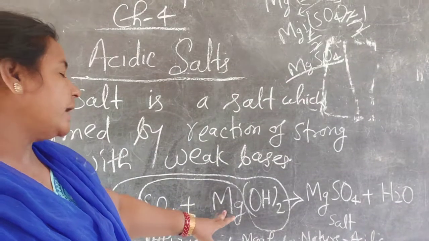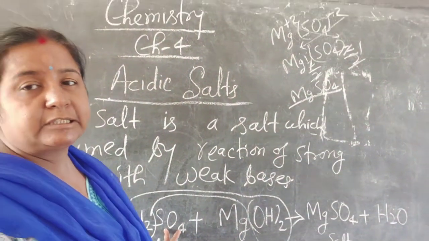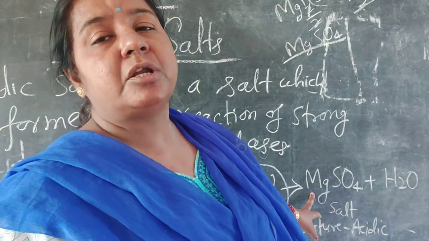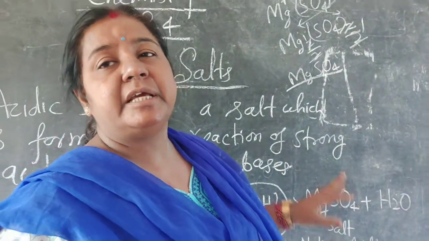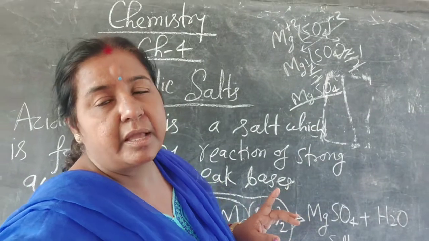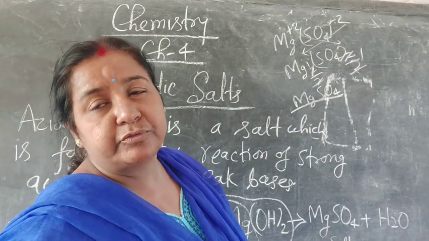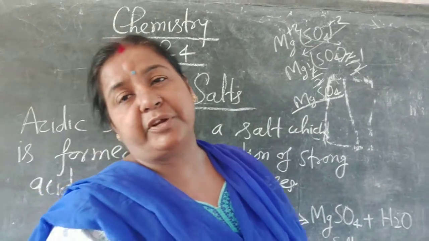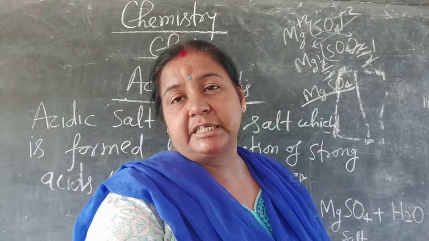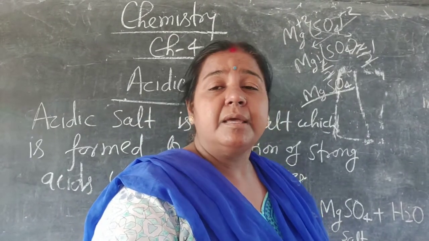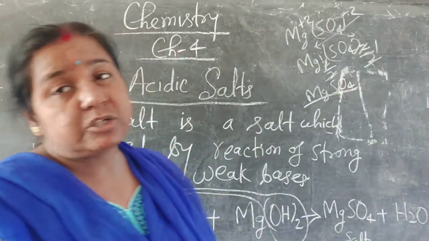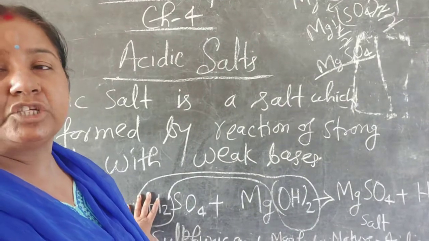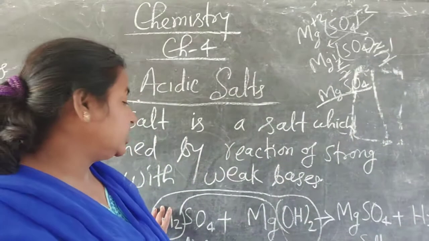Magnesium ion and sulfate ion react with each other to form magnesium sulfate. Now magnesium sulfate is the salt. And what is the nature of magnesium sulfate? Its nature is acidic. Why? Because it is formed by a strong acid.